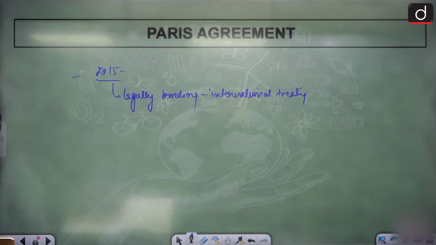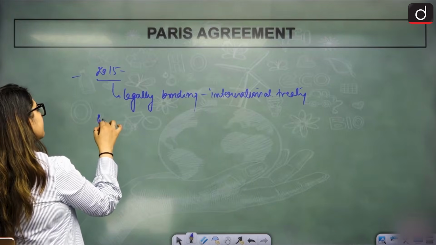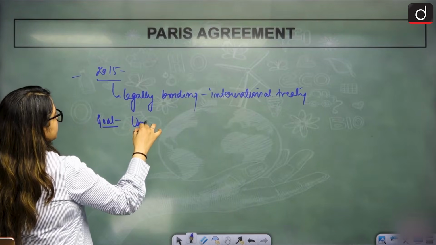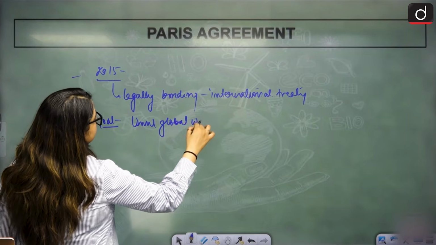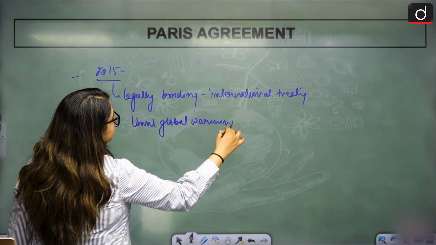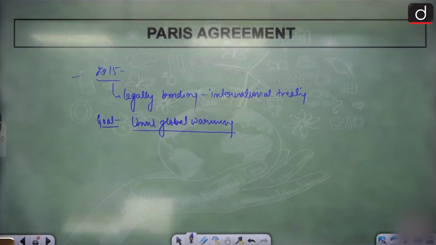First of its kind. What was the goal? To limit global warming. The goal was set that we will limit our global warming. To what limit?